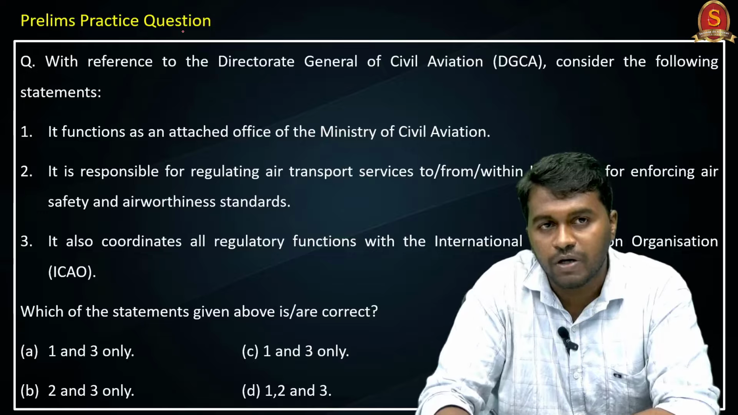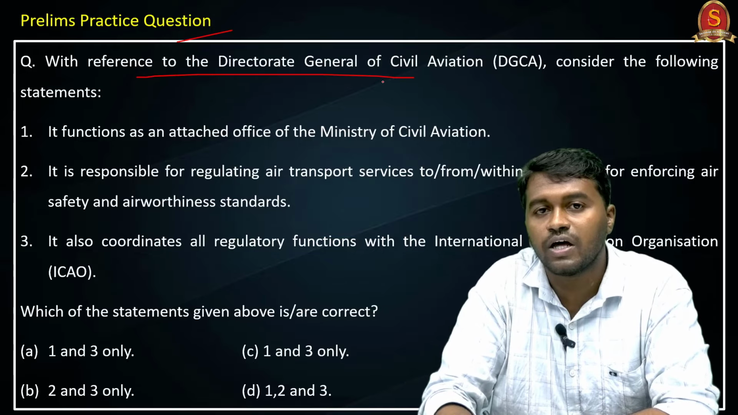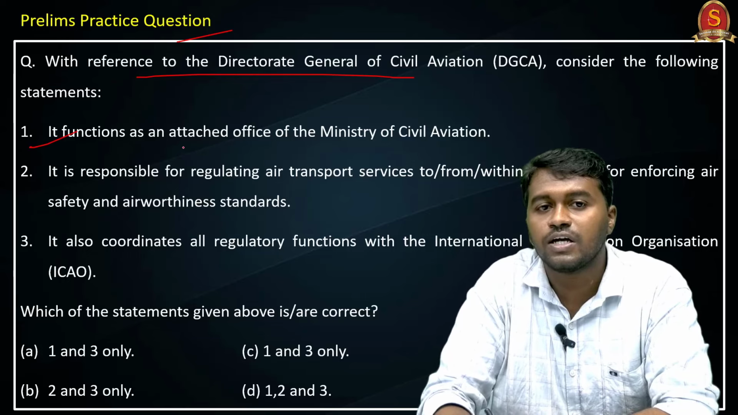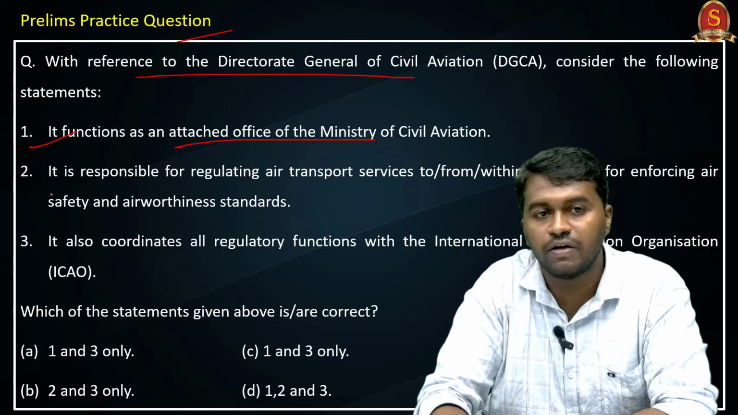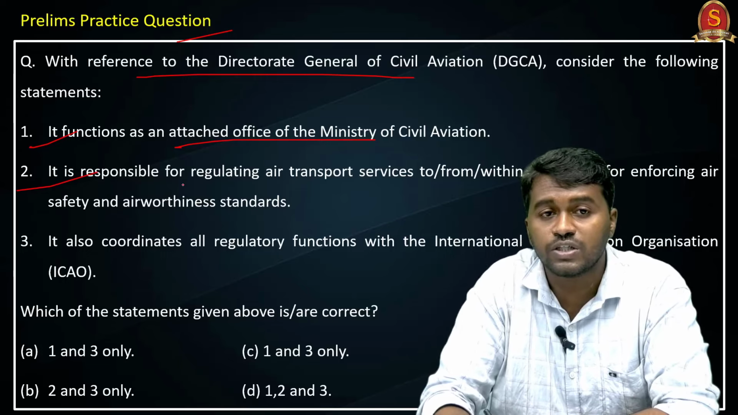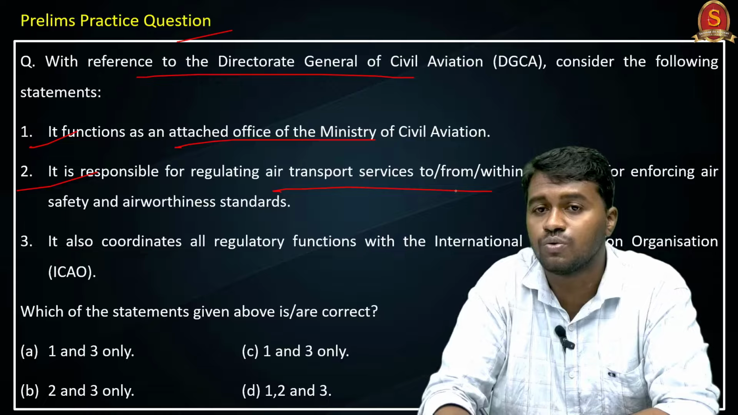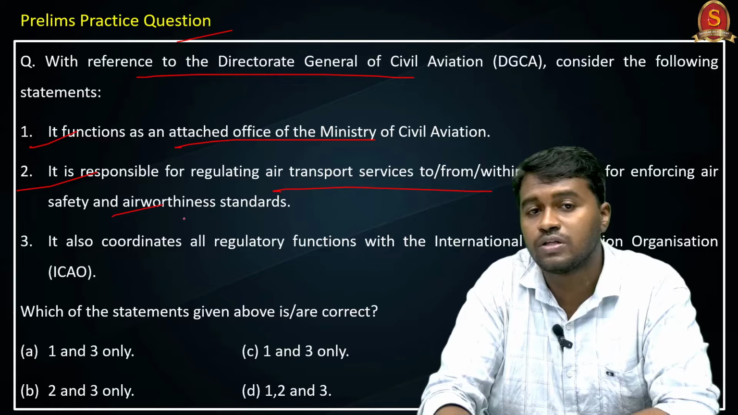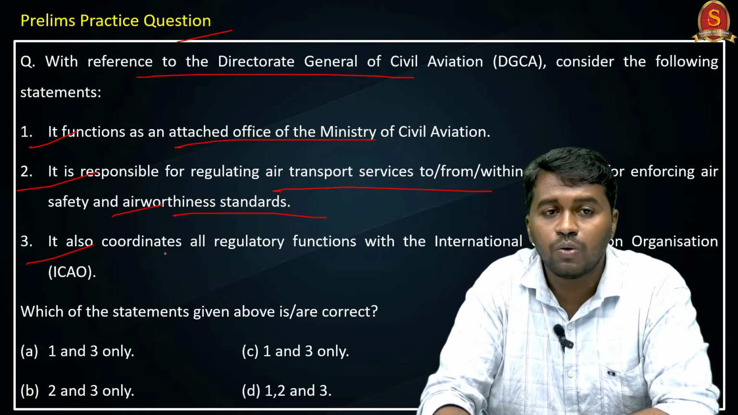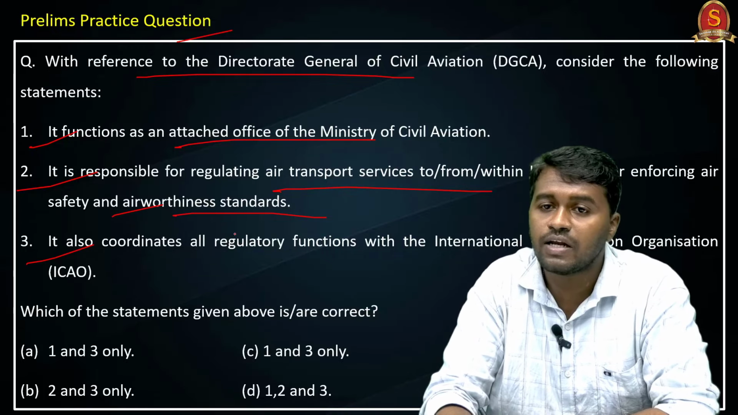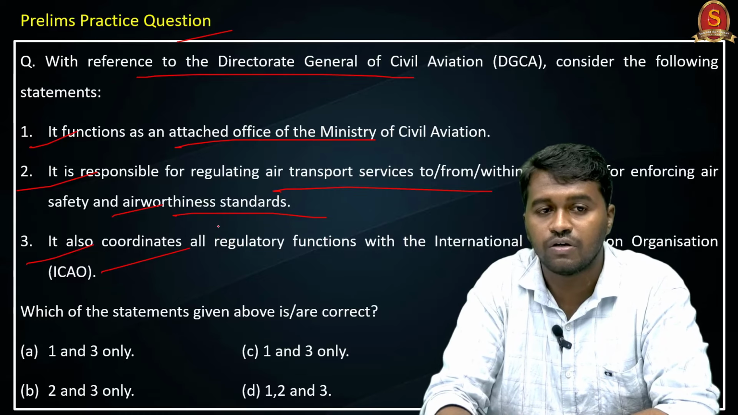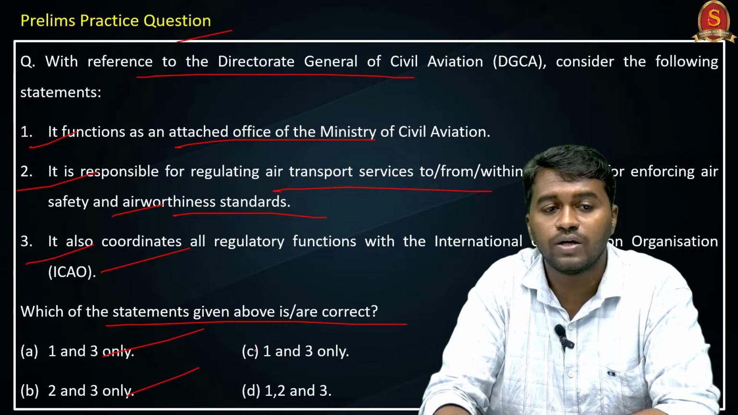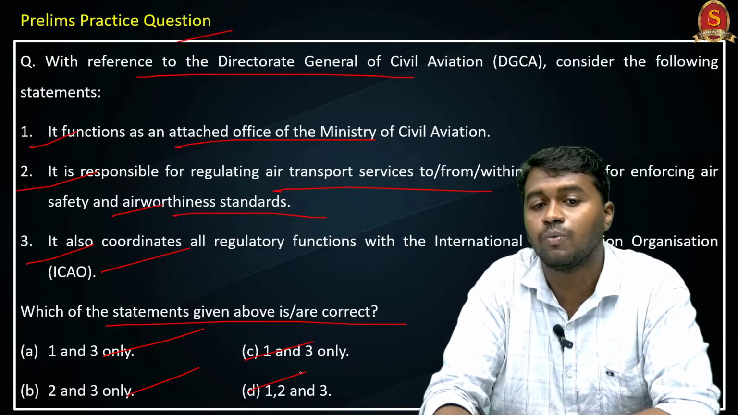And coming to the prelims practice question, the question is with reference to the Directorate General of Civil Aviation, consider the following statements. Statement 1, it functions as an attached office of the Ministry of Civil Aviation. Statement 2, it is responsible for regulating air transport services to, from and within India and for enforcing air safety and airworthiness standards. And statement 3, it also coordinates all regulatory functions within the International Civil Aviation Organization. So which of the above statements is or are correct? Option A 1 and 2 only, option B 2 and 3 only, option C 1 and 3 only, and option D 1, 2 and 3.